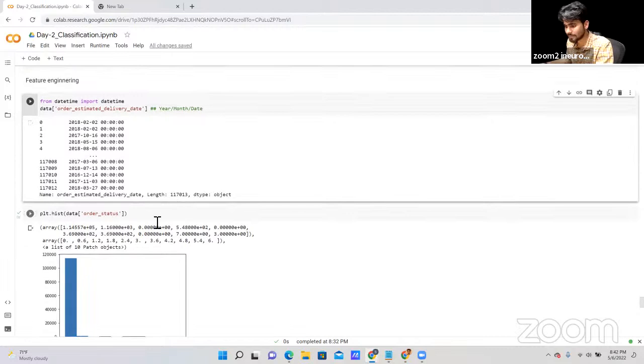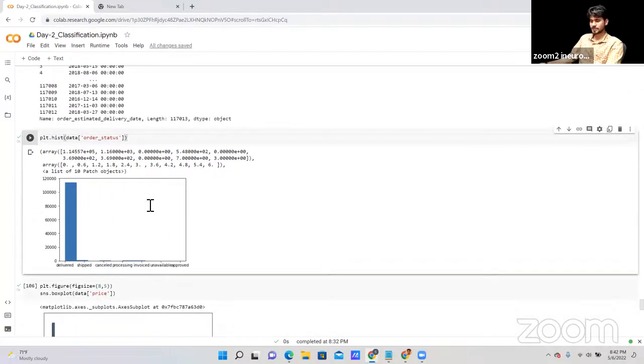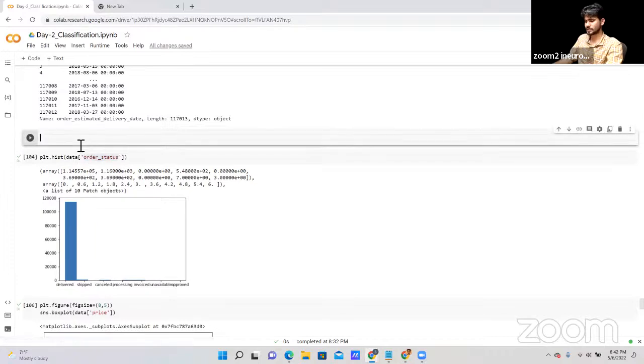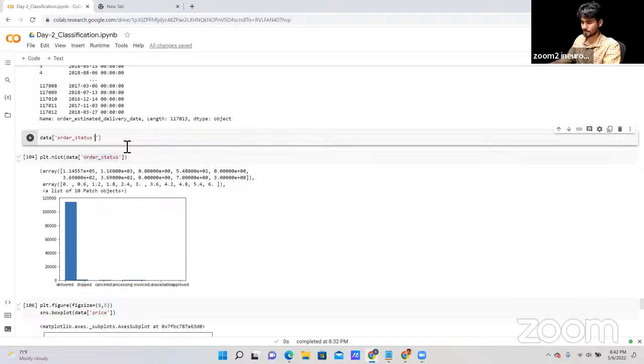After that, I'm plotting the histogram on our order status. Let me copy this data so that I can show you in a better manner. Order status that we have here, dot unique.